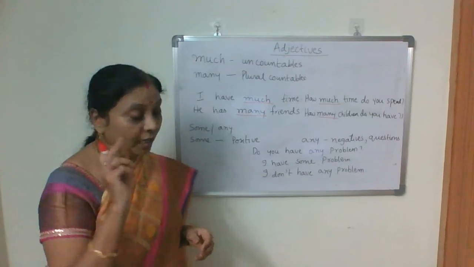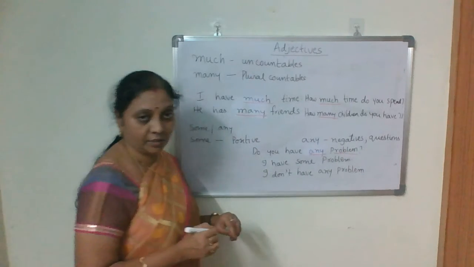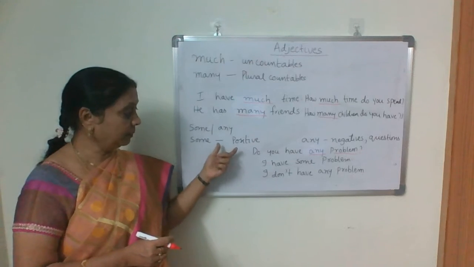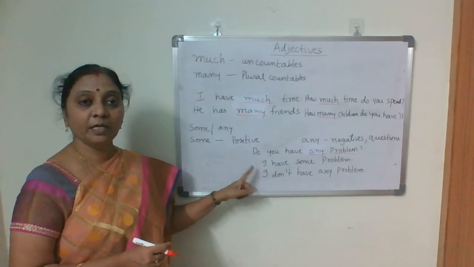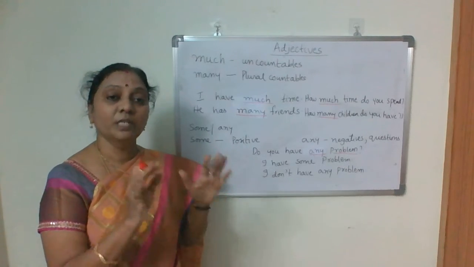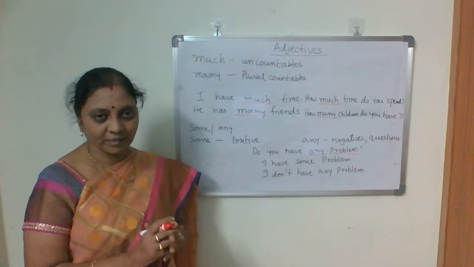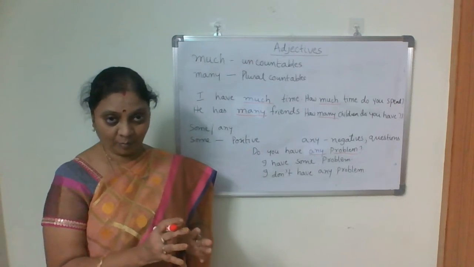Problem is a noun, so any becomes an adjective. If it is positive, because some talks about positive, how do you write it? Yes, I have some problem. You don't say, I have any problem. That is wrong, isn't it?